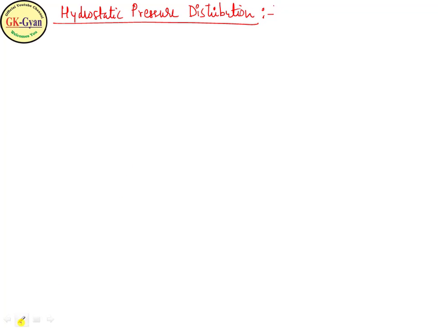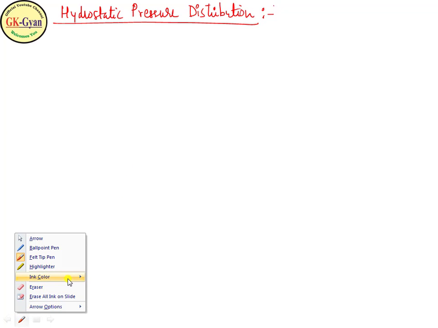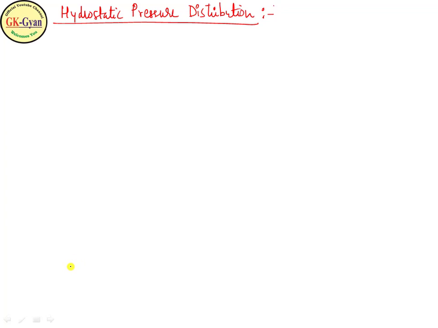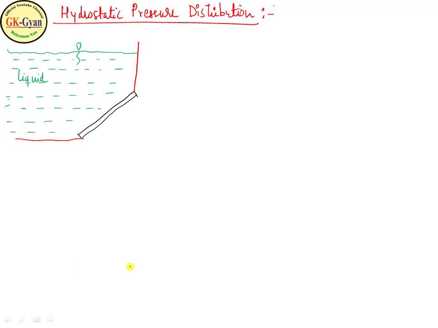I will draw a diagram here. When a pressure distribution is produced by a liquid or a fluid in hydrostatic equilibrium, then it is called the hydrostatic pressure distribution.